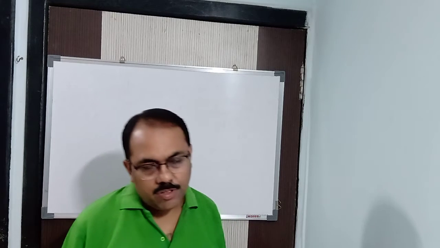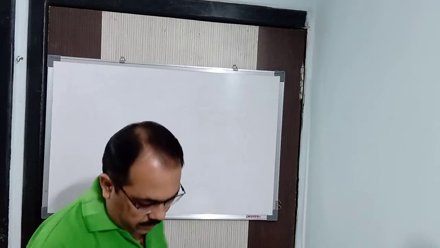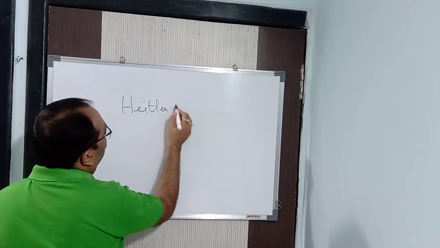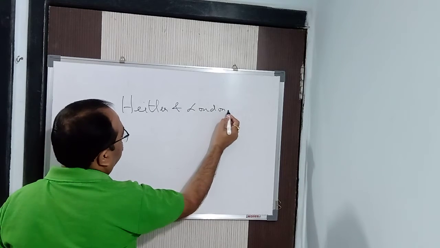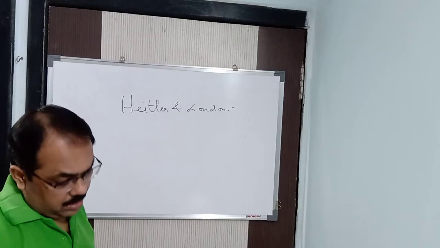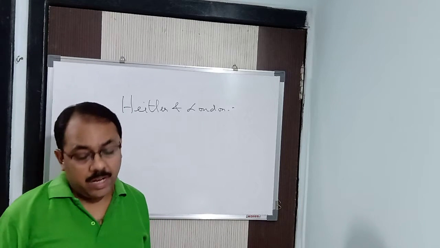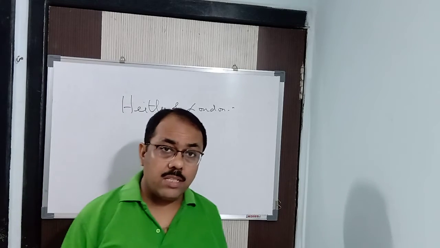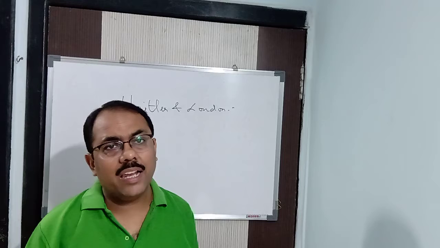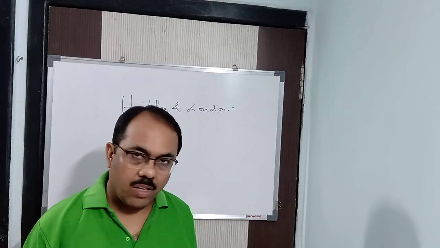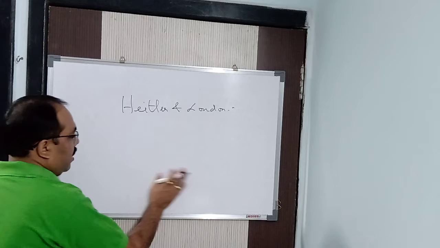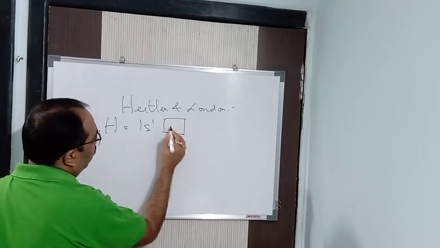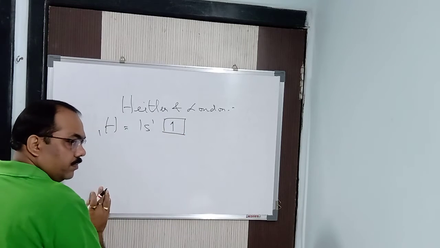The valence bond theory was first given by Heitler and London. What they said is a very simple sentence: the presence of one or more unpaired electrons in the valence shell of an atom is the cause of chemical bonding. Let me explain with an example. Take hydrogen, atomic number 1. It is 1s1, so one unpaired electron is there.